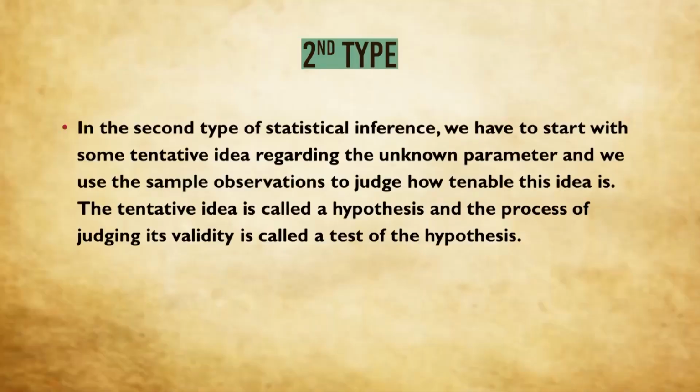In the second type of statistical inference, which is called the testing of hypothesis, we start with some tentative idea regarding the unknown population, and on the basis of the sample observations, we try to judge how tenable or how justifiable this idea is. Suppose I am the producer of, say, electric bulbs. I say that 1% of my products are defective. This is a tentative idea because just a while ago I said that enumeration of population is not possible in case of electric bulbs.